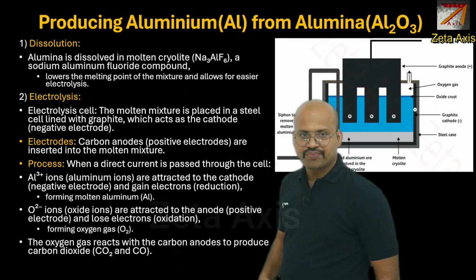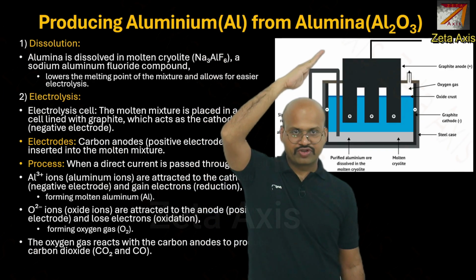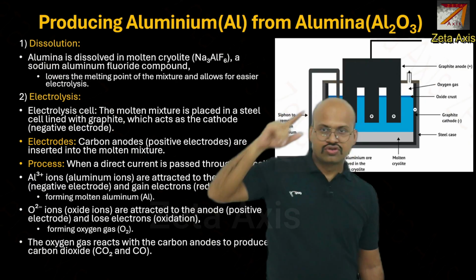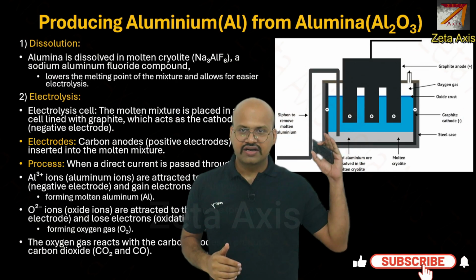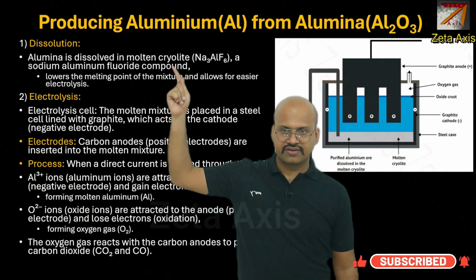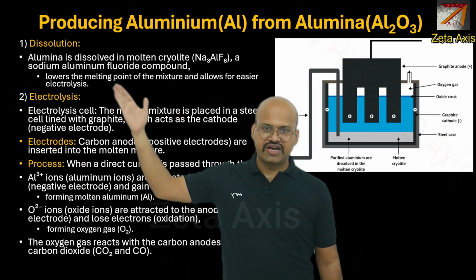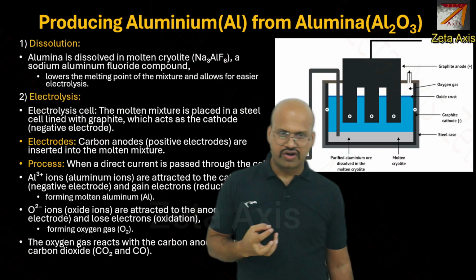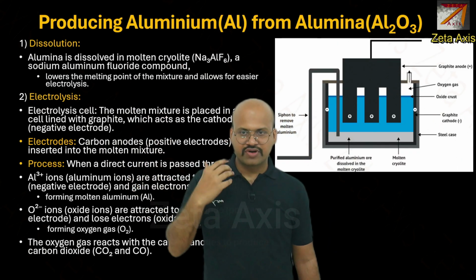Now, if we see the process by which aluminium is extracted from alumina, here we can see that alumina has Al2 and O3. For this, we use the electrolysis process. Here, a solution is made. Alumina is dissolved in molten cryolite, a sodium aluminum fluoride compound, which lowers the melting point of the mixture and allows easier electrolysis. So the alumina powder that we got is mixed in this molten cryolite and formed a solution.